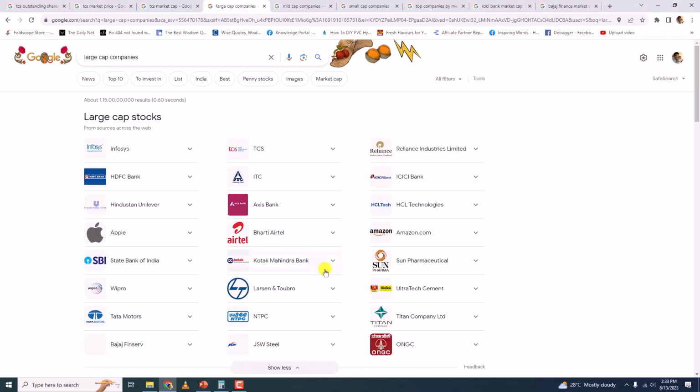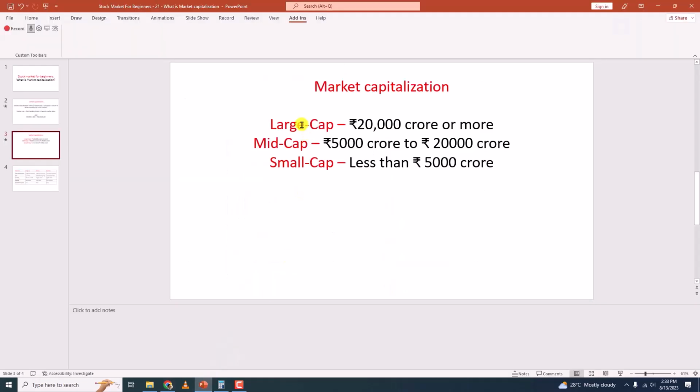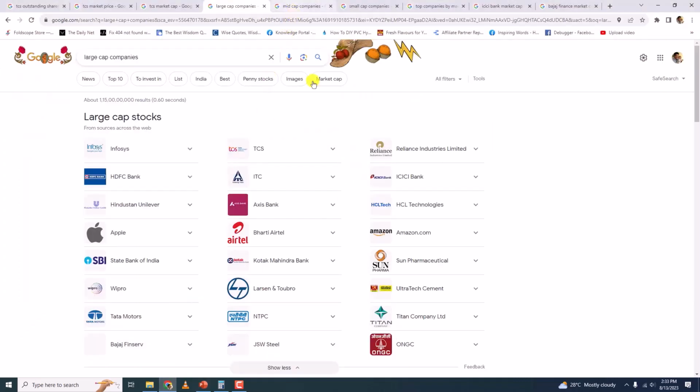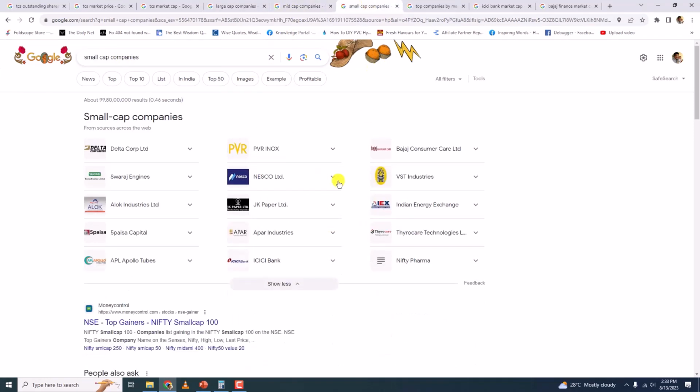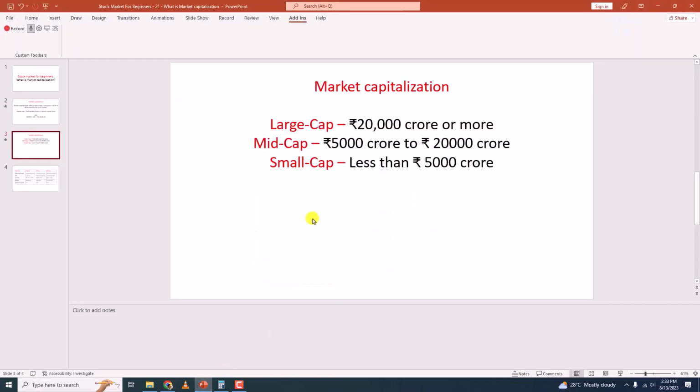All right. Now, the thing is that even though this is the proper definition of market capitalization, or this is how you can categorize it, the companies that you see in the mid cap and small cap categories cannot be fitted perfectly under these values.